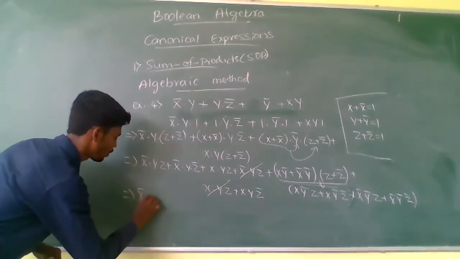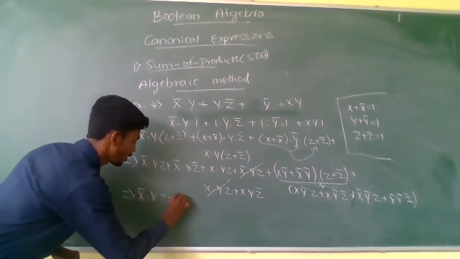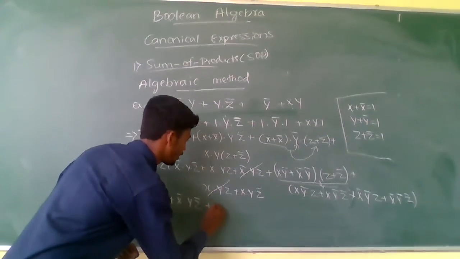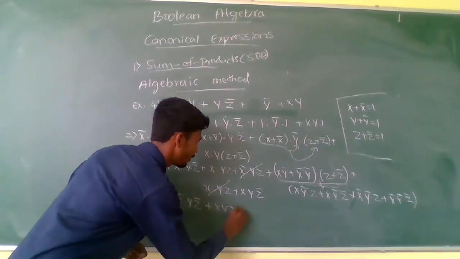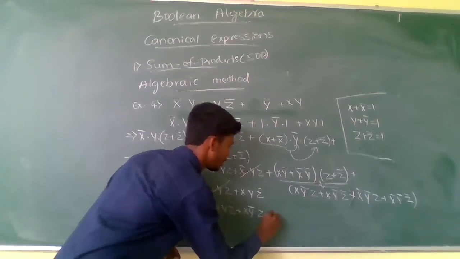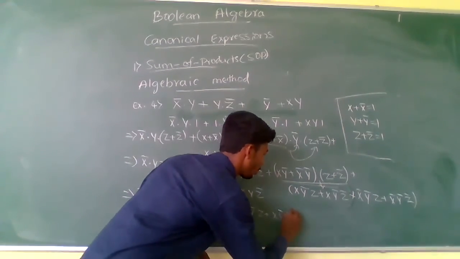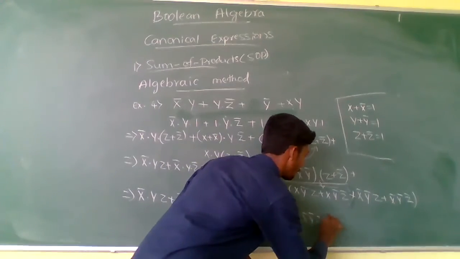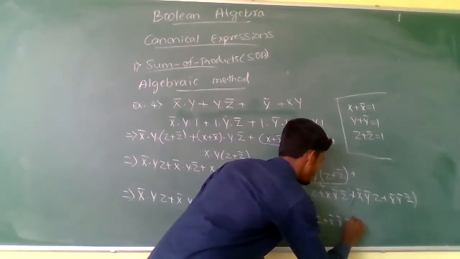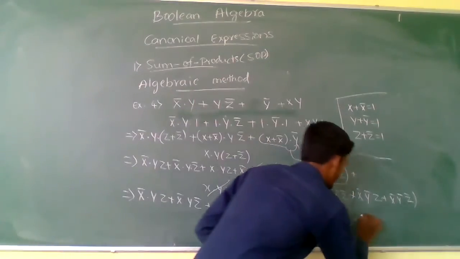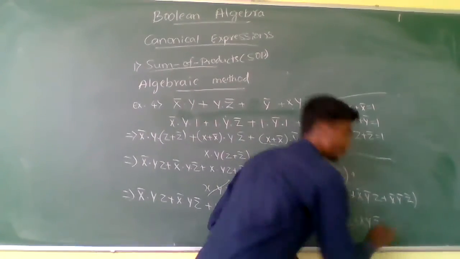Once again: x y z plus x complement y z complement plus x y z plus x y complement z plus x y complement z complement plus x complement y complement z plus x complement y complement z complement plus x y z complement.